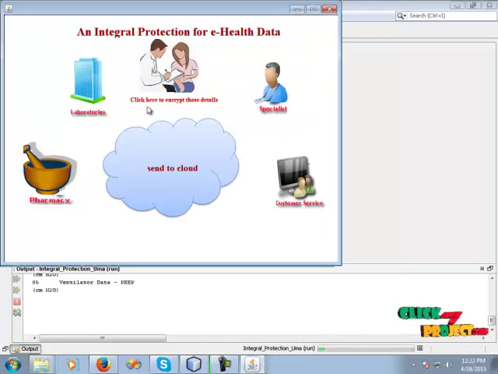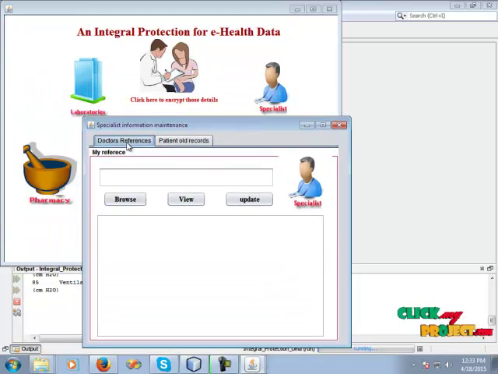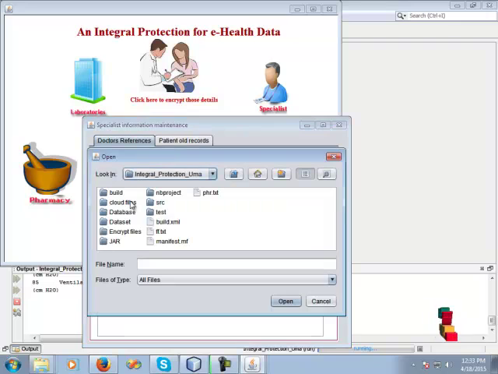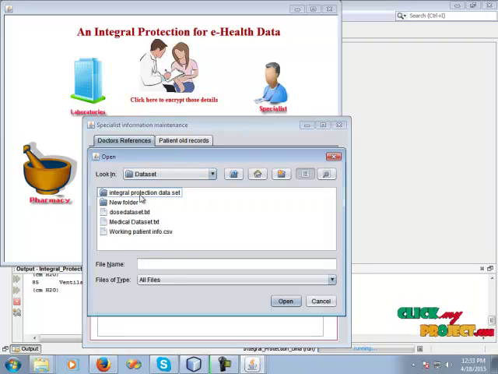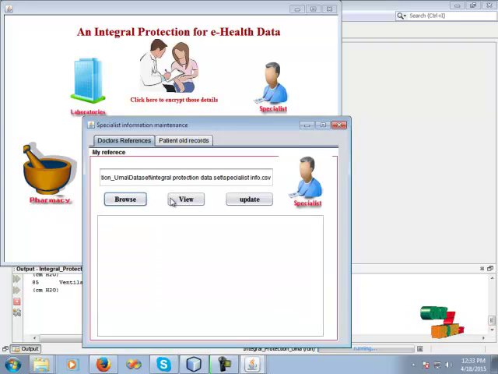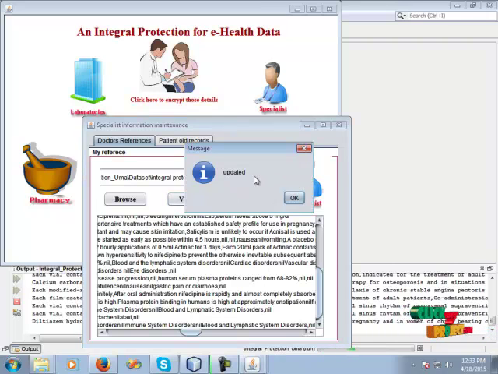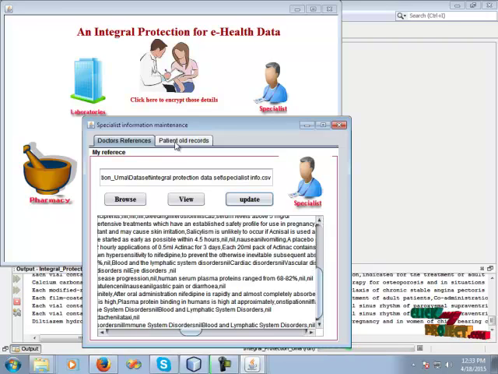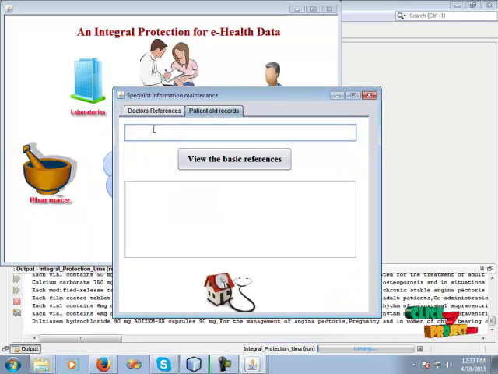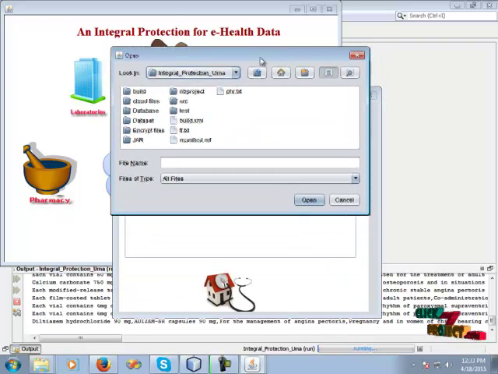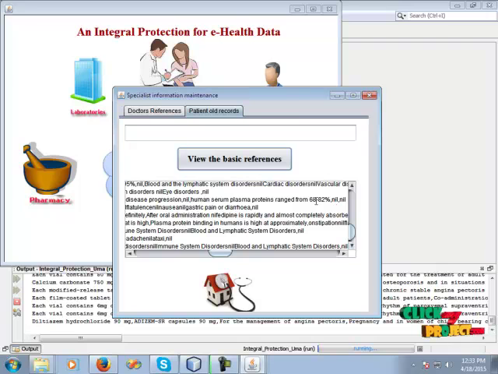Then select the specialization. Click browse button. Select the doctor specialist details in the database. And click view to view the dataset details. Then click the update button to update the data into the database. Then click the patient to hold the records with the database. And click the home button.